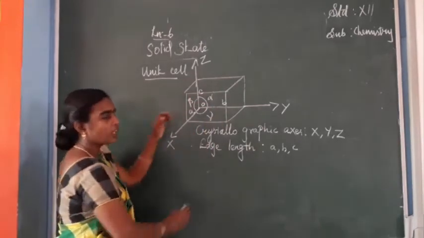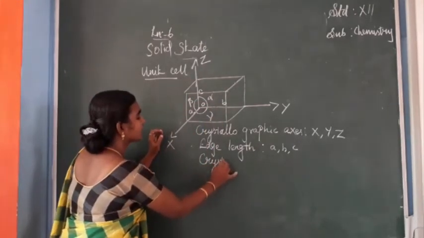So these three are called crystallographic angles.